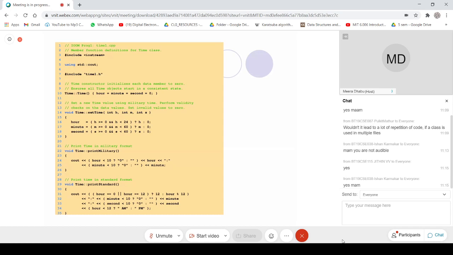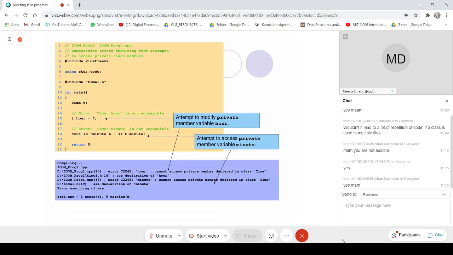Now here is another file where I am writing my main function. So together in this project, how many files have I created?